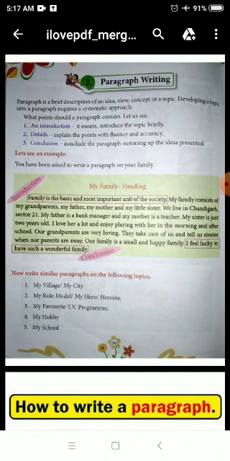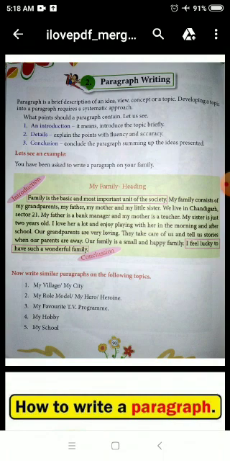But now we will be writing it in the form of paragraph. Now students, there are different points to remember when you write a paragraph. There is a proper method to write a paragraph, and you should keep these points in your mind when you have to write a paragraph. For example, number 1, an introduction. It means introduce the topic briefly.